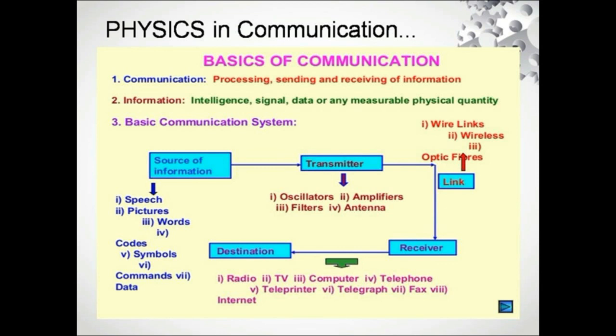And next comes the transmitter. All this information will be transmitted by a group of circuits where we have oscillators, amplifiers, filters and the antenna. All those things are built inside the transmitter. So the transmitter has a major role in transmitting the signals from one point to another point.